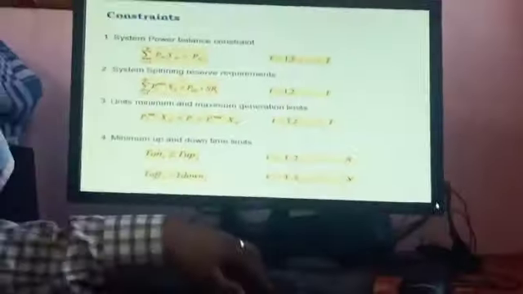Next, we are going to the constraints. The unit commitment problem has different constraints. The first is the power balance constraint, then the spinning reserve constraint, generator limit constraints, and minimum up and down time constraints. The power balance constraint means the sum of the power generation is equal to the power demand.